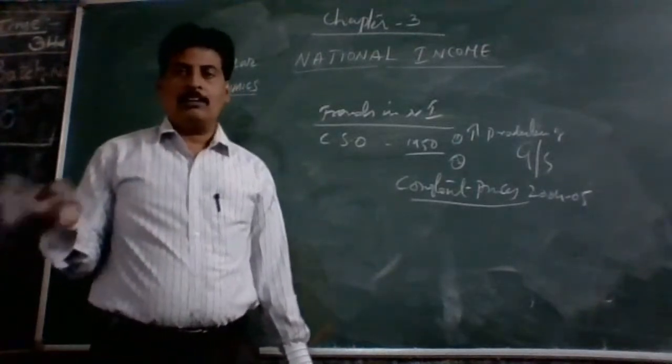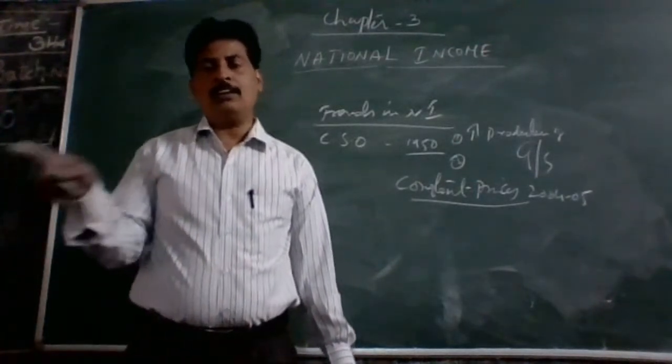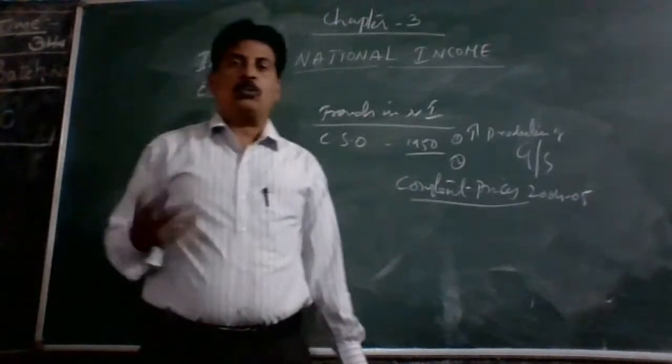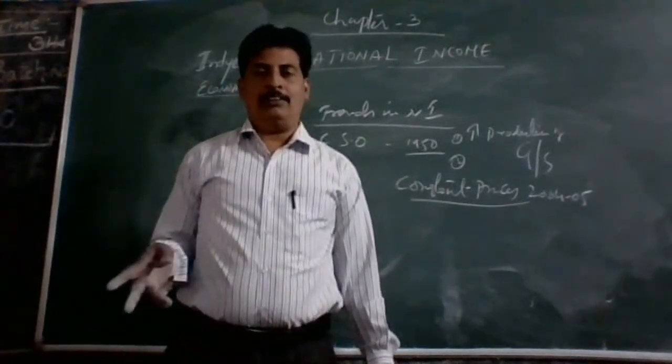One is the price rise, that is inflation, and the growth of population also can be eliminated.